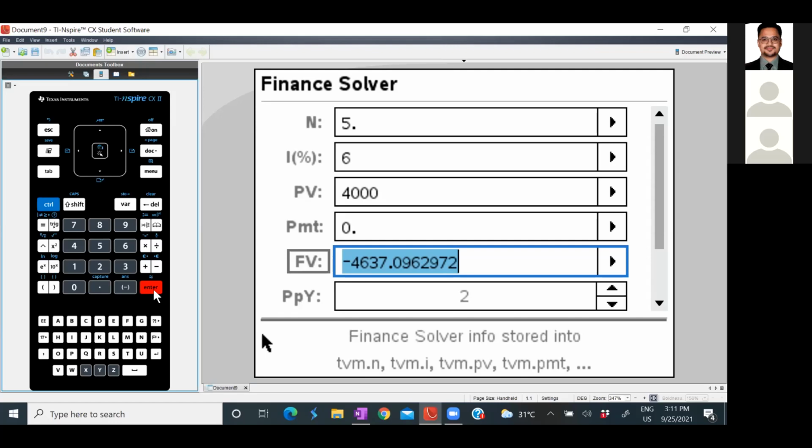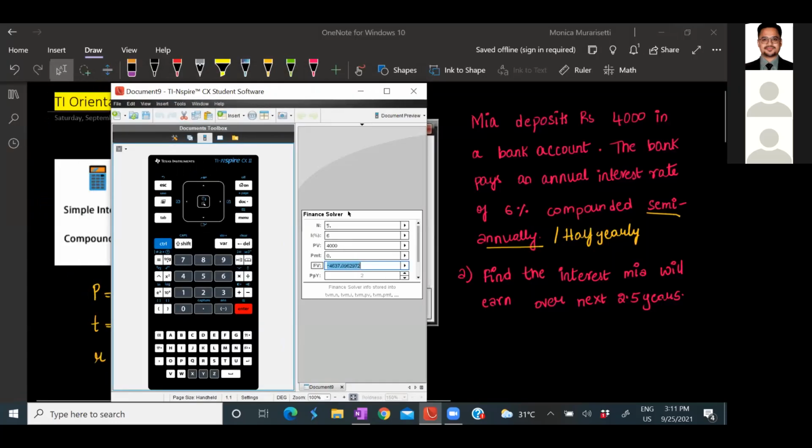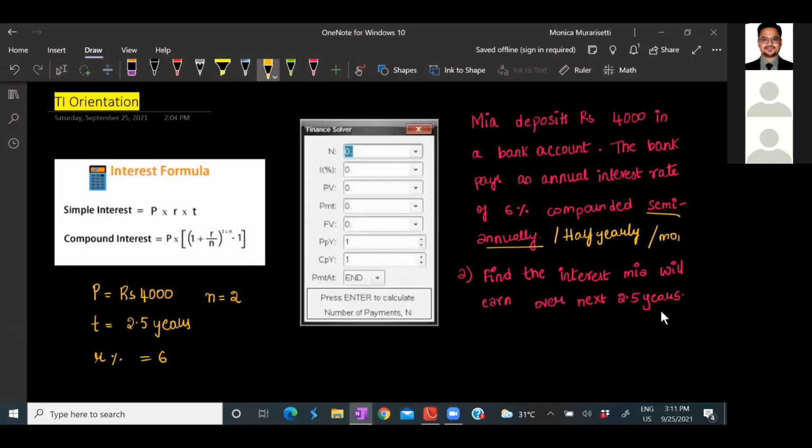All right. Now, guys, I have a question for you. What happens if the same thing is compounded monthly? Could you all try and tell me what I should put in N, I, PV, FV, PPY, and CPY? Now, first, let's go with N. What will be my N value here? Come on, keep it coming in the chat box. I'm observing it.